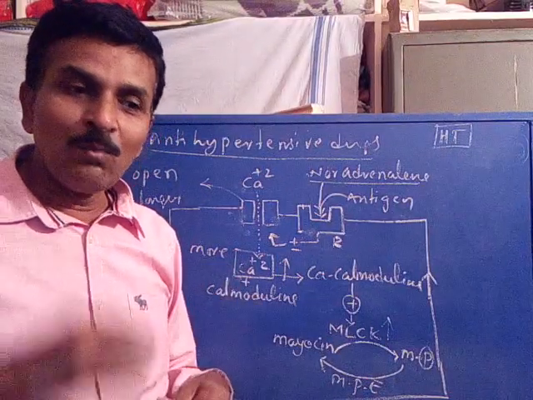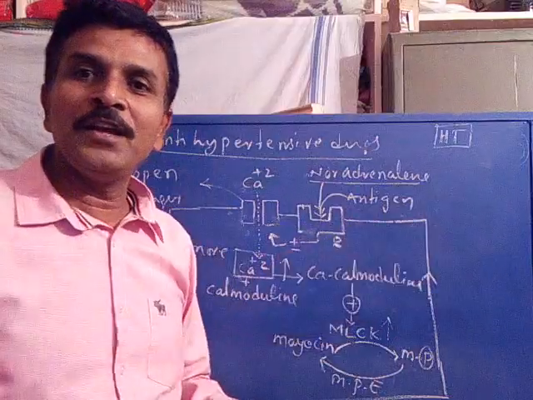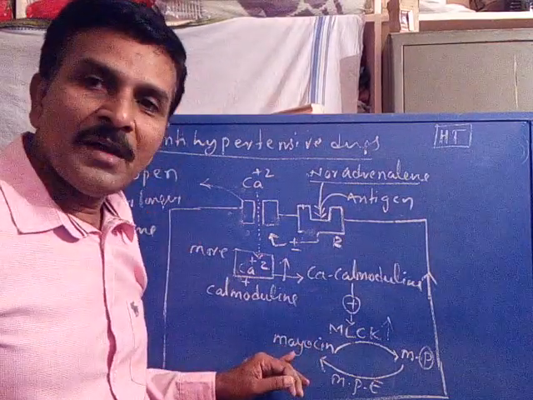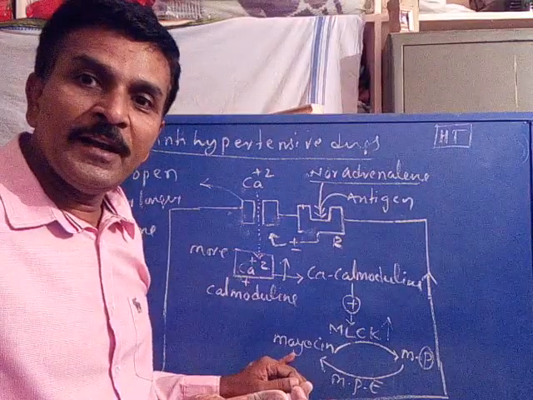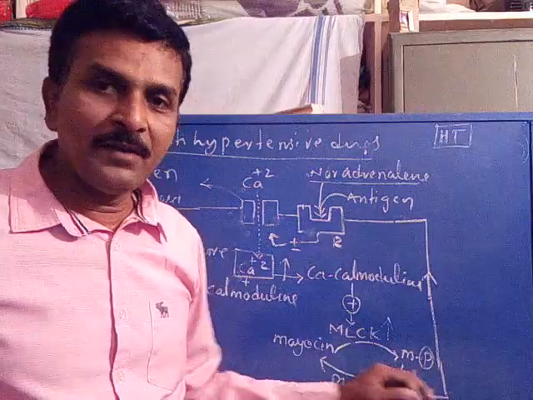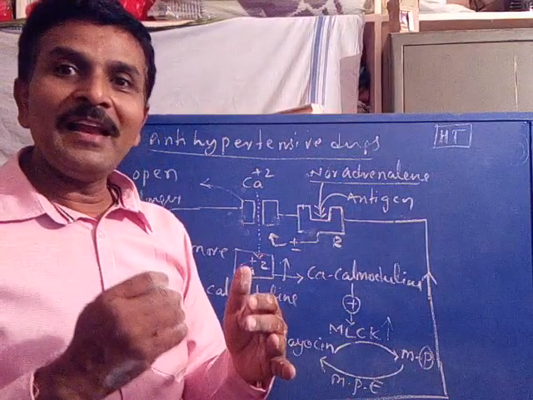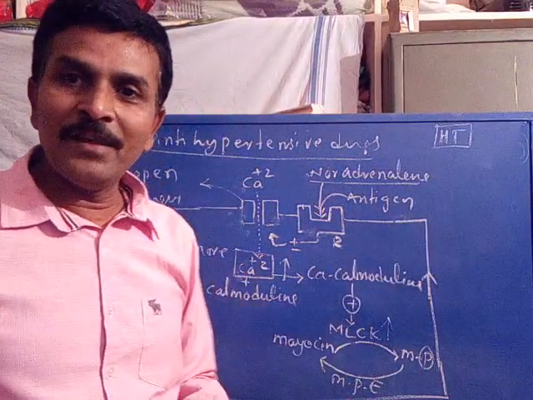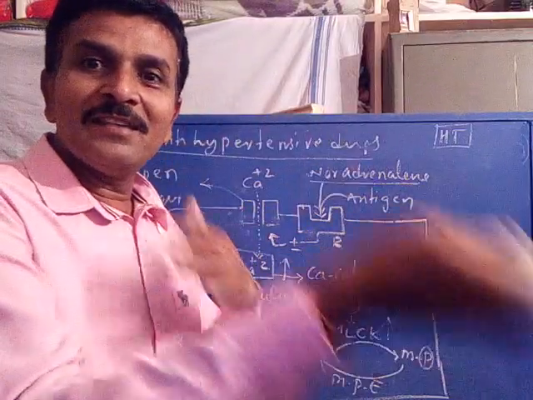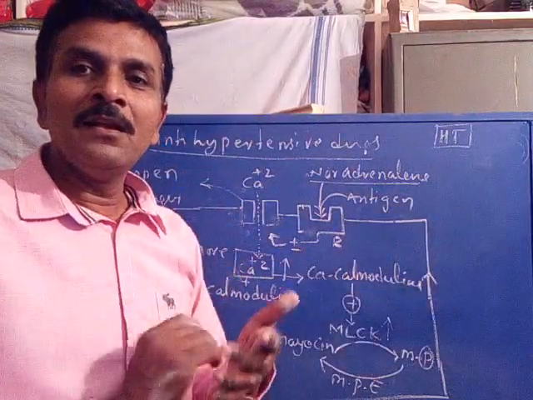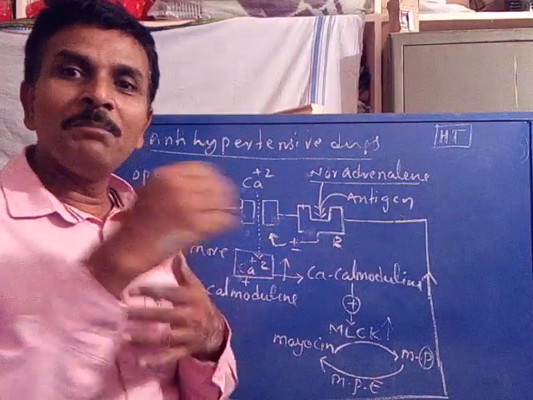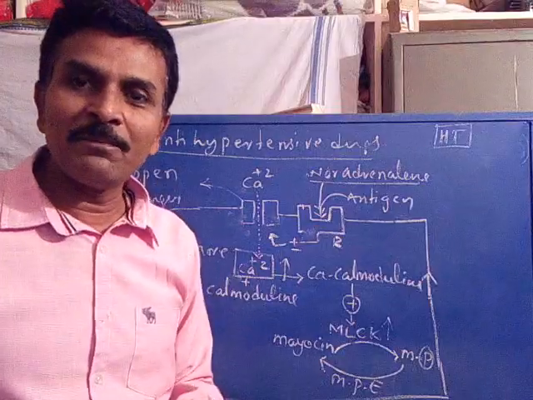That leads to more phosphorylation of myosin into myosin phosphate than the normal. That means the rate of forward reaction increases. What is the forward reaction? It is the transformation of myosin into myosin phosphate by MLCK enzyme.